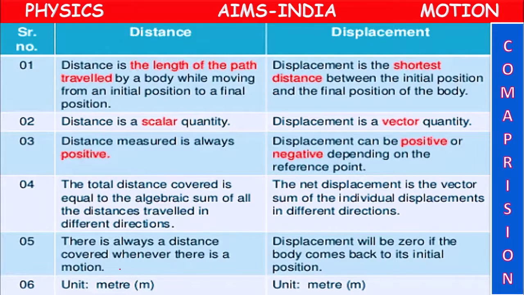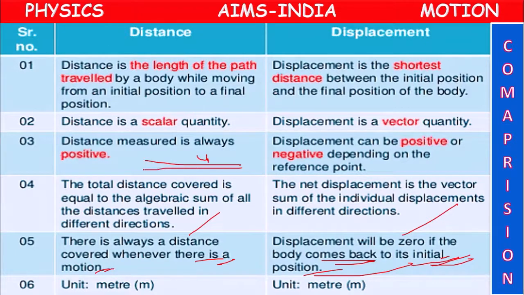Whenever there is motion, there will be distance. But when a body comes back to its initial position, displacement will be 0. Suppose it went forward 4 meters and came backward 4 meters. The distance covered is 4 plus 4, 8.